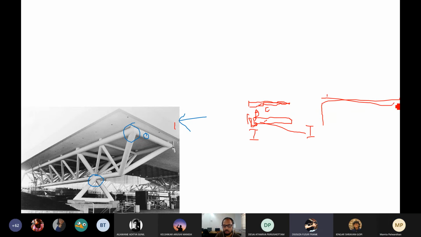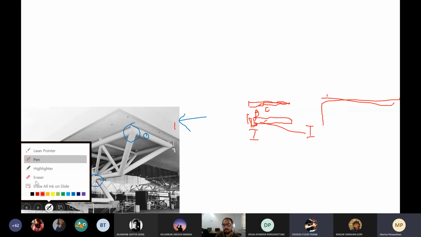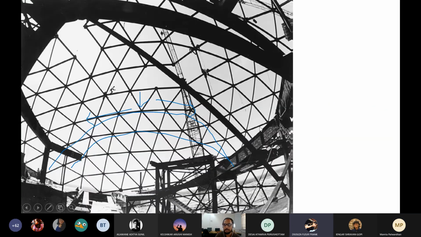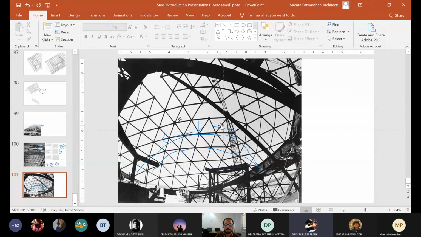Mamta, shall I show the plinth section that we showed last time? Yeah, I'll just share. Just hold on. Mamta, you can stop sharing. Did I stop? Are you a presenter? Are you allowed to present? Last time you allowed me to present, so I'm assuming. Oops. Can you guys see?